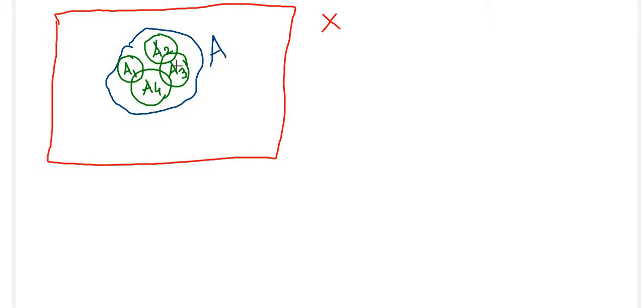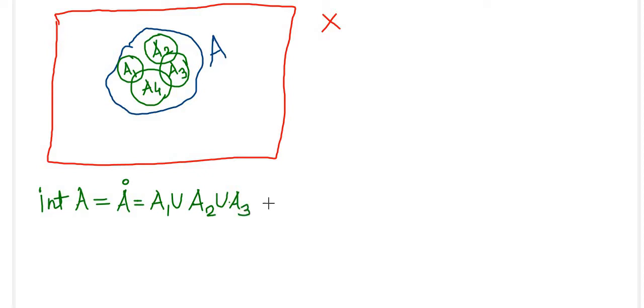So if A1, A2, A3, A4 are the only open sets contained in A, then the union of all these will be equal to the interior of A. So we have defined the interior of set A, which we also denote by the notation A interior, and it is equal to the union of these four sets: A1 union A2 union A3 union A4.